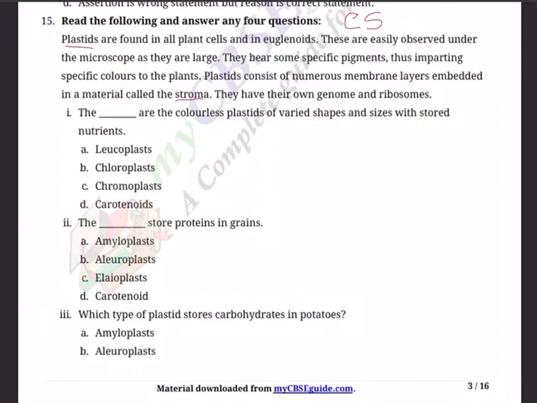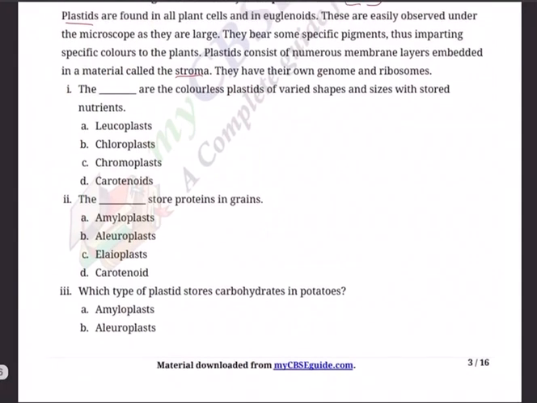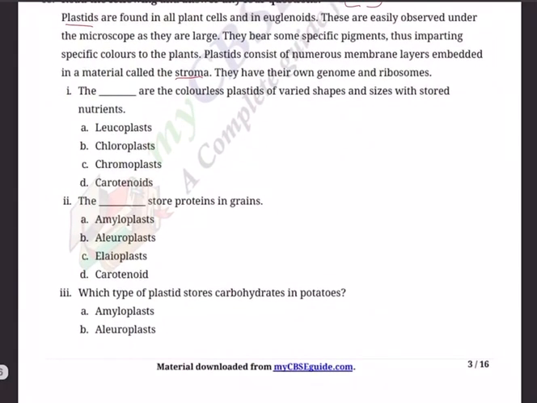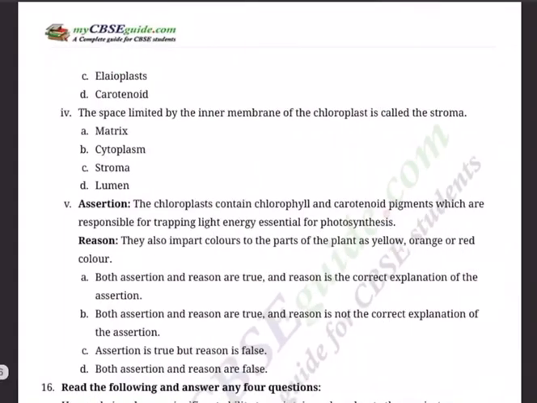A. Amyloplast, B. Aleuroplast, C. Elaioplast, D. Carotenoid. Which type of plastid stores carbohydrates in potatoes? A. Amyloplast, B. Aleuroplast, C. Elaioplast, D. Carotenoid.